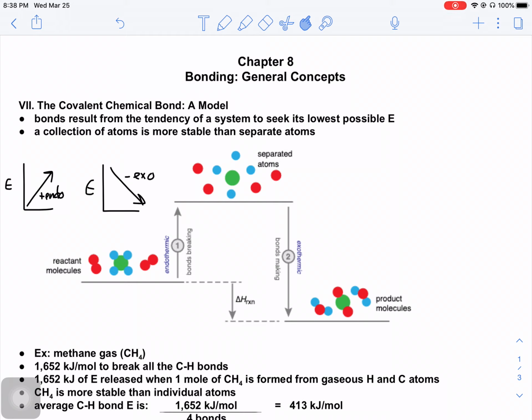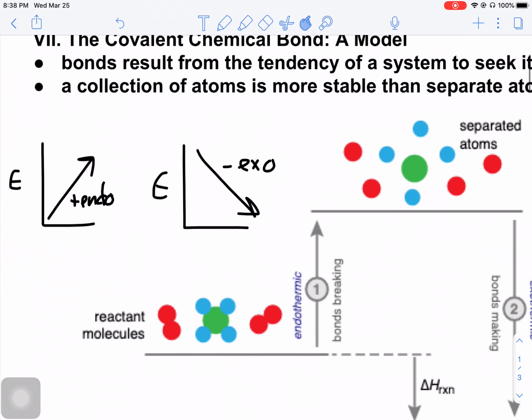All right, so bonds result from the tendency of a system to seek its lowest possible energy, and a collection of atoms is generally more stable than separate atoms. So just keep in mind, we're always going to take the perspective of the system, and if we push a ball uphill, the system is going to gain energy. It's going to be less stable. That's an endothermic change. And if that ball rolls downhill, it will be more stable and it will release energy in the form of an exothermic change.